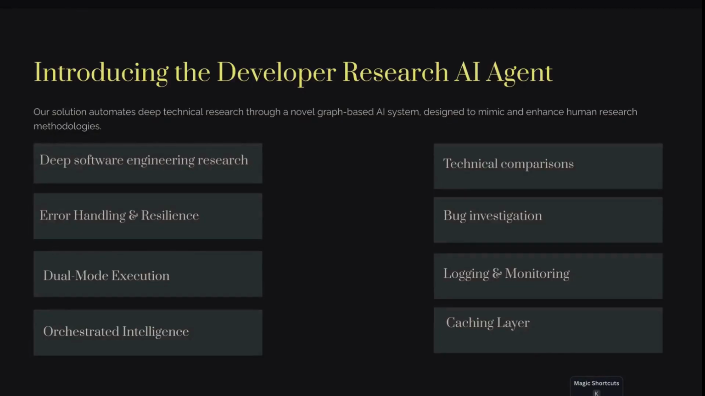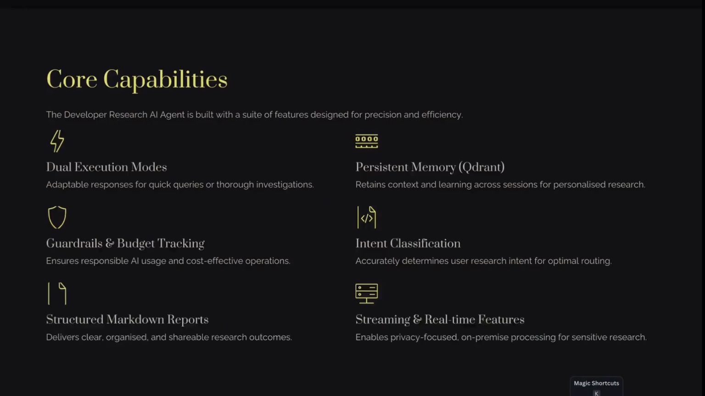So our solution automates this deep technical research through a novel graph-based AI system, which has the capability of deep software engineering research, error handling and resilience, dual mode execution, orchestrated intelligence, technical comparison and many more. These are the core capabilities of our system. Dual mode execution makes our system adaptive, responding to quick queries or thorough investigations. And the guardrails ensure responsible AI usage with cost-effective operation.